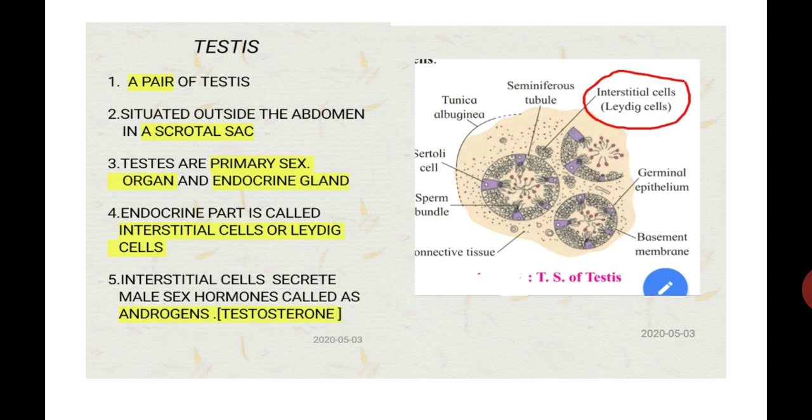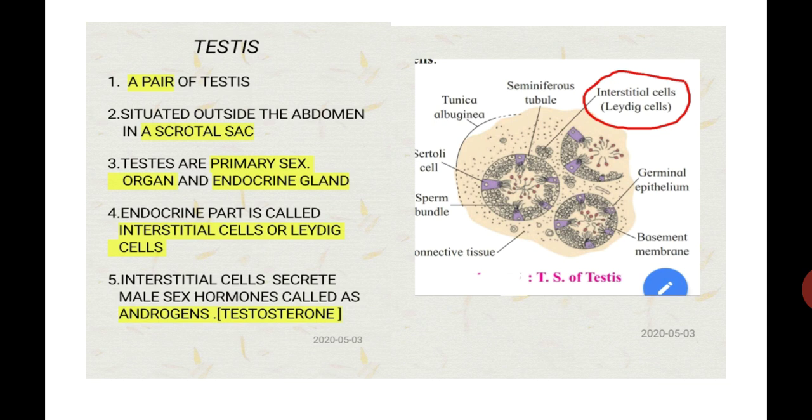Refer to the diagram. This is a TS of a testis of a mammal. In that diagram, millions of rounded bodies are seen. Those rounded bodies are called seminiferous tubules. Beside these seminiferous tubules, some special type of cells are seen. Those cells are called interstitial cells, also called Leydig cells.